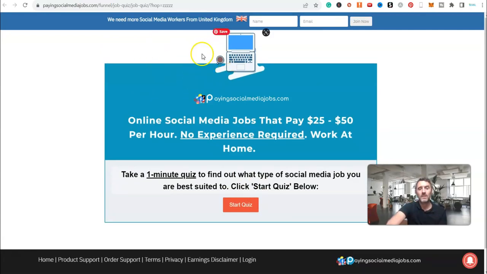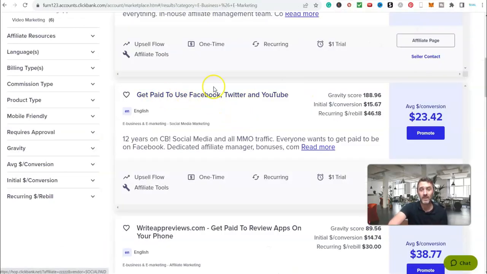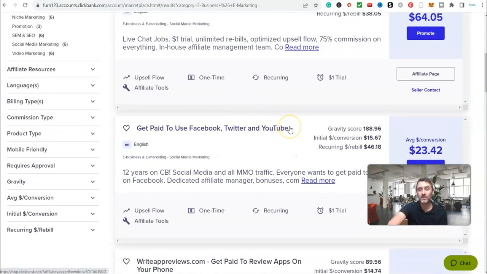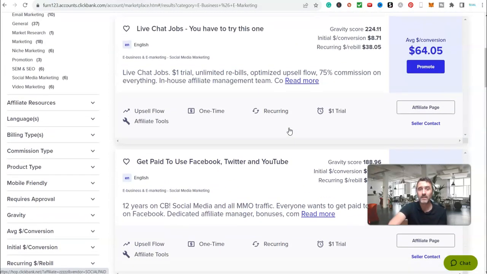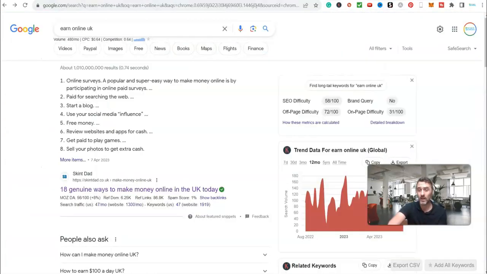Okay. So this here is affiliate marketing. So how it would work is I would create a piece of content around this keyword up here called Earning Online UK. Then I would go ahead and find affiliate products related to that. So examples like this one, and a few more. Once I've got those products, which I can become an affiliate for, I can then move on to the next part, which would be to create the content. Okay. So I hope that makes sense.